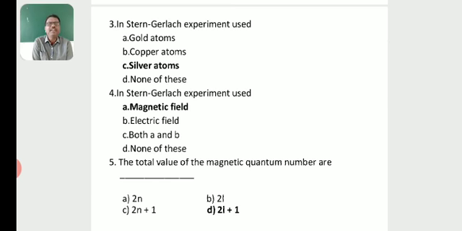The magnetic field is used in the Stern-Gerlach experiment to deviate the magnetic atoms. The total number of values of the magnetic quantum number is 2n, 2n plus 1, or 2l plus 1? 2l plus 1 is the correct answer.